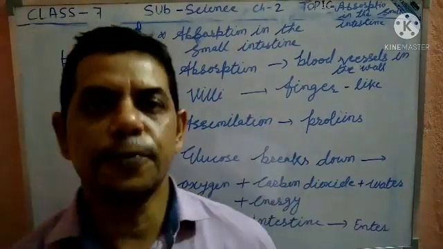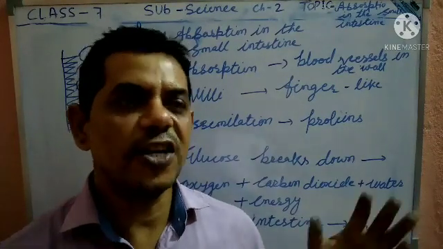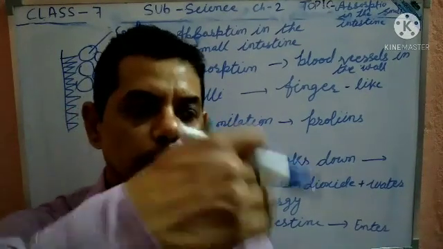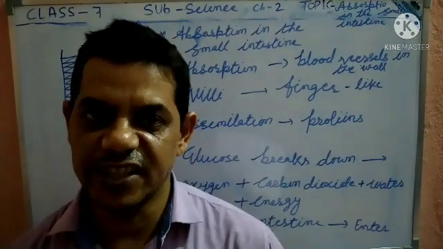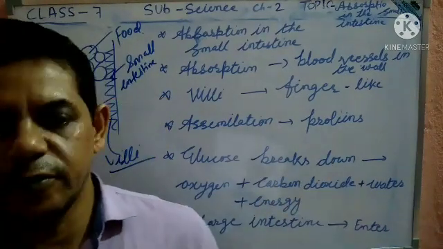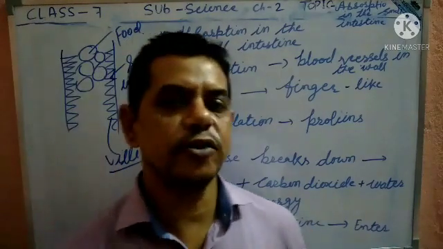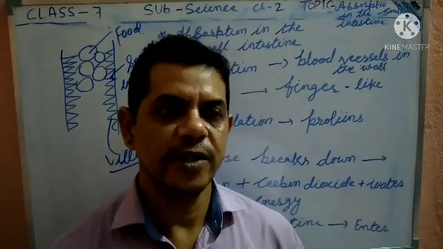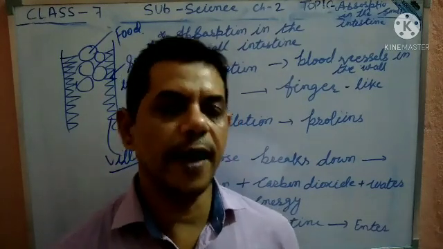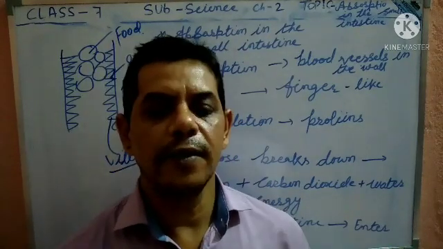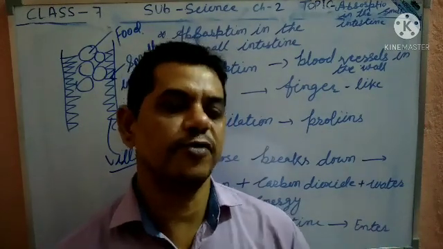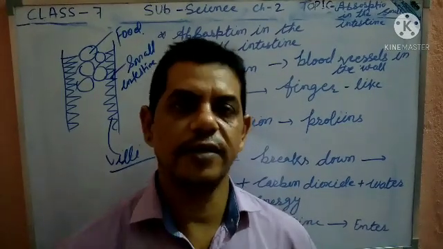Now the waste food material passes from the small intestine and moves inside the large intestine, and finally from the large intestine the dead food material passes through the anus. So this is the process of food absorption inside the small intestine.